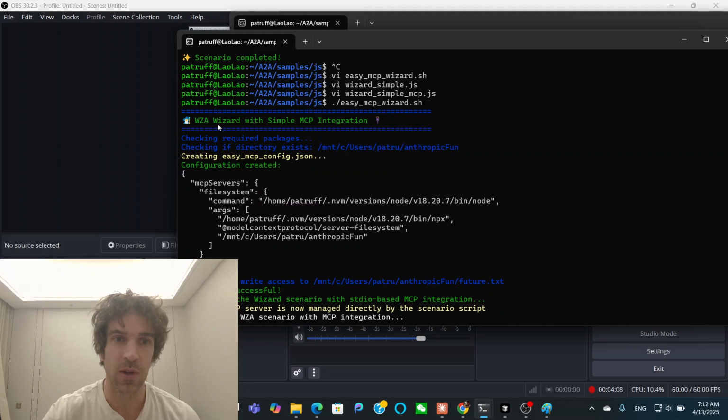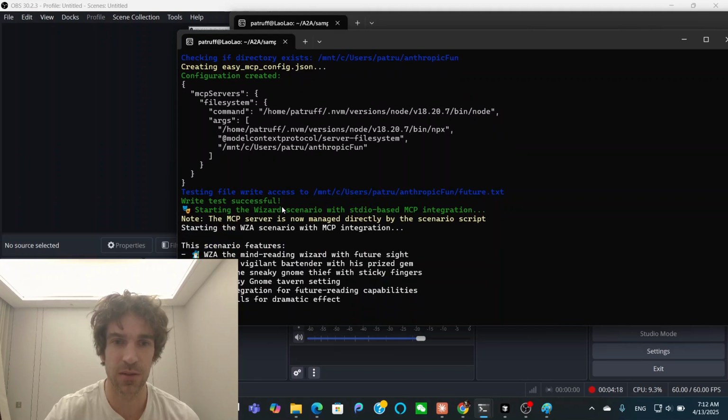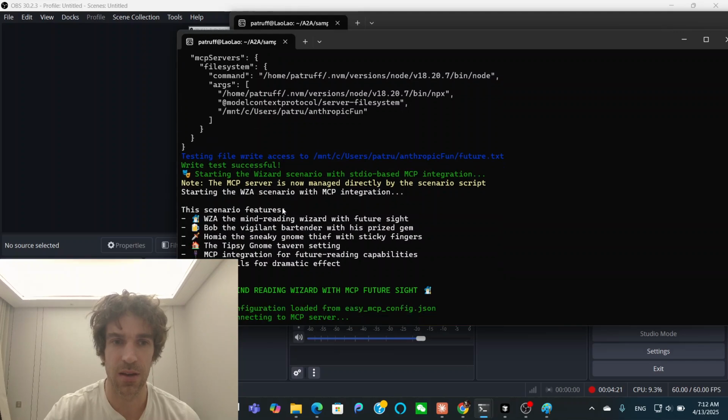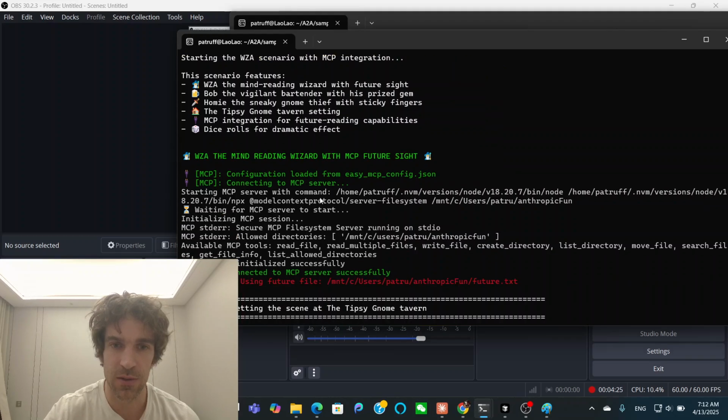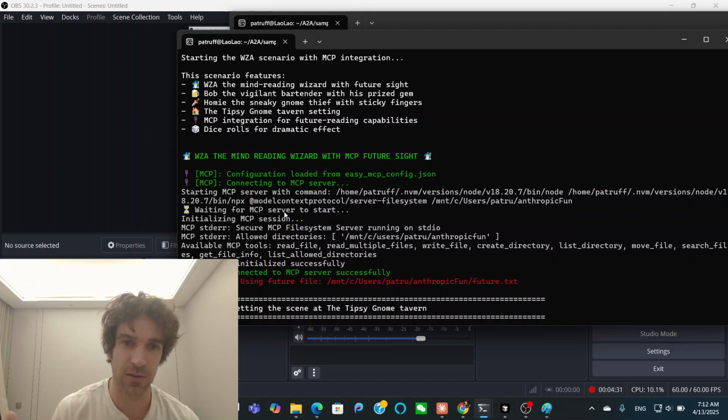Anyway, so Wizza, the wizard, with a simple MCP integration, checks for the directory where it's going to write or read the files. It starts up the MCP server, connecting to the MCP server. Once the MCP server is up, then I can read and write to this directory that I've chosen.